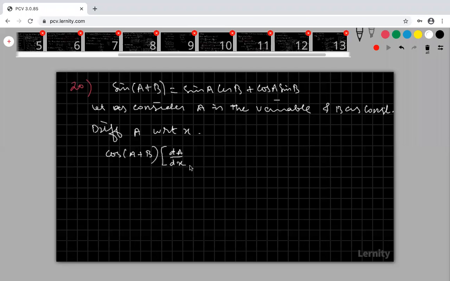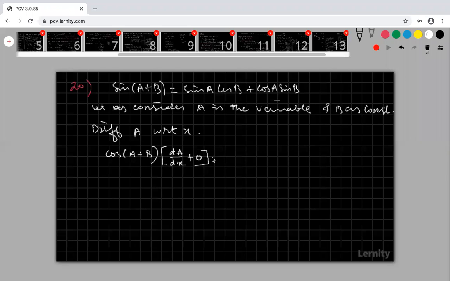Plus the differentiation of B is 0, because I am assuming that B is a constant and A is a variable.